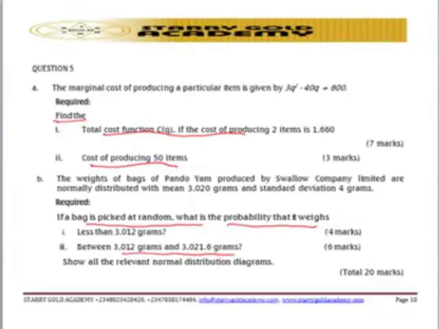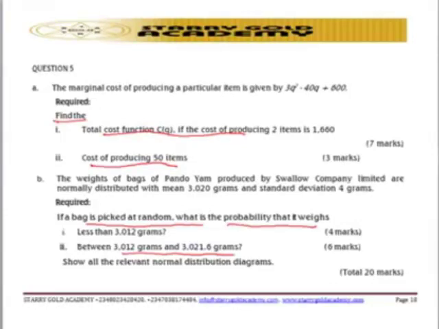This particular question is testing the ability of the student to derive the firm's total cost relation from its marginal cost relation using the calculus concept of integration, and also to use normal distribution analysis for probability computation.